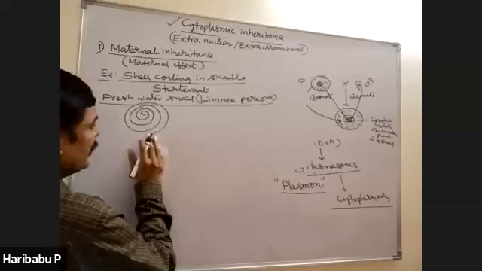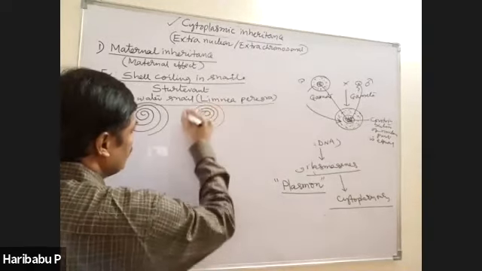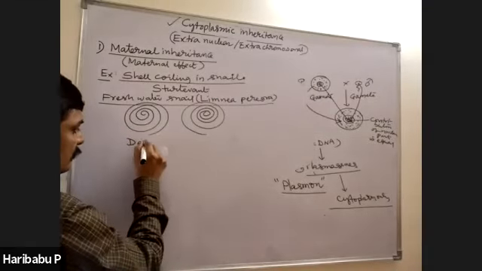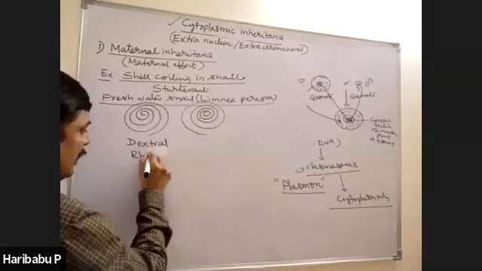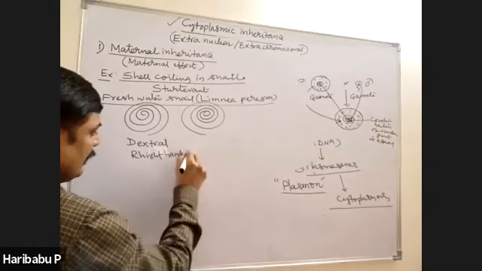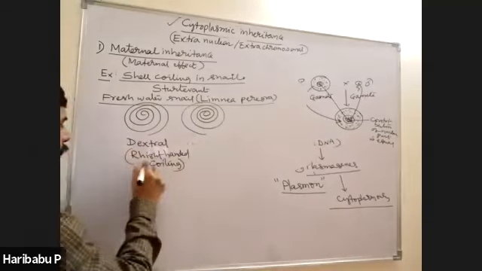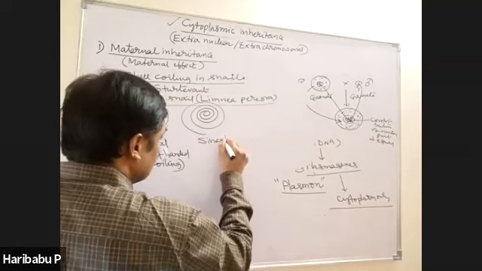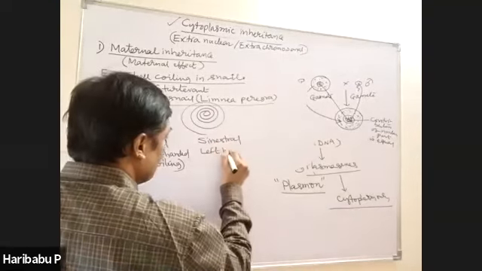This is right-handed coiling, and this is left-handed coiling. This is called dextral coiling, nothing but right-handed or clockwise coiling. This is called sinistral coiling, which is left-handed coiling.